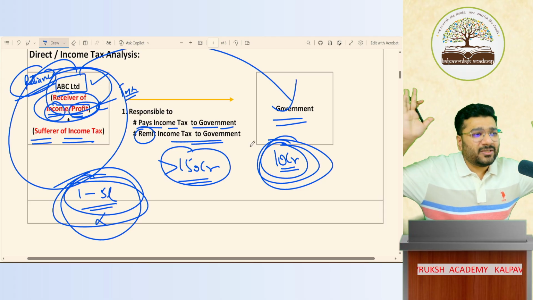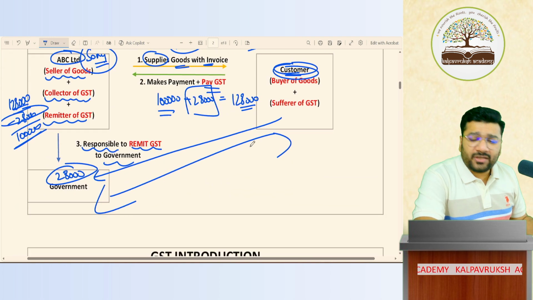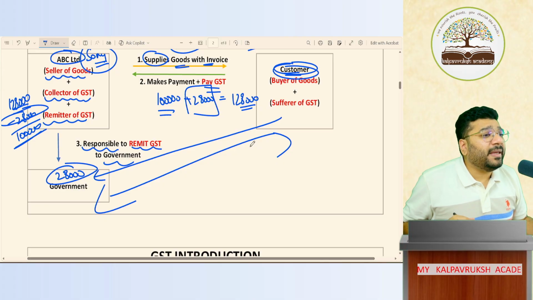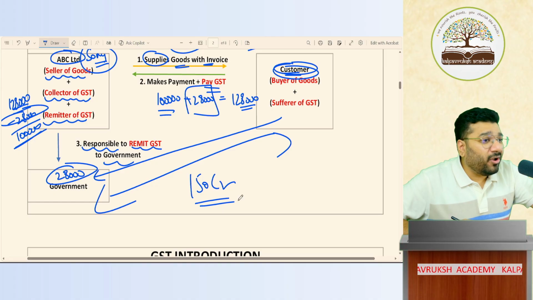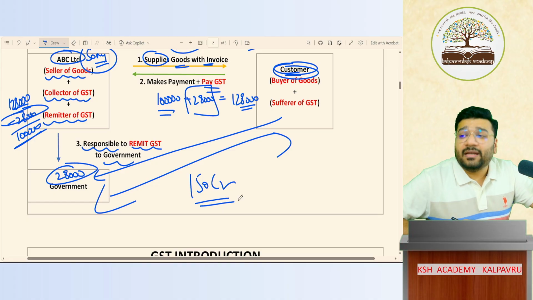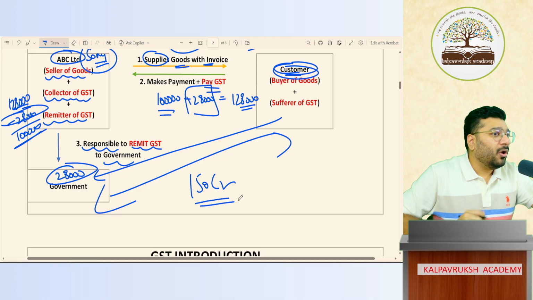Because the income tax department is very huge, they can manage. But in case of GST, how many crore people are paying GST? All 150 crore people are paying GST, because even if your income is 5,000 rupees per month, you have to buy groceries, no? You have to buy something or the other, no? On that, taxes will come.